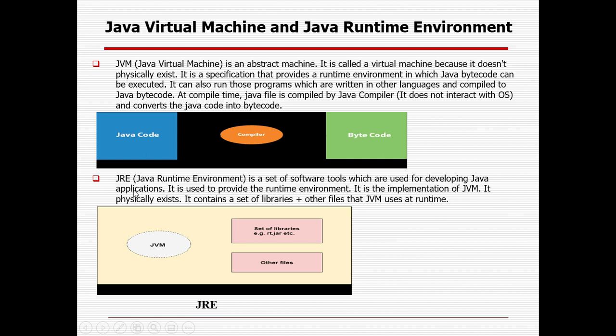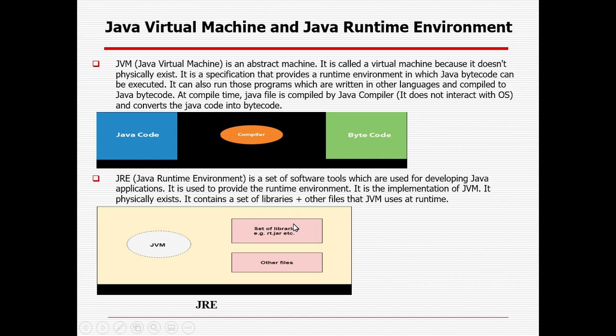Whereas the JRE, or Java runtime environment, is a set of software tools used for running Java applications. It is used to provide the runtime environment. It is the implementation of the JVM, and it physically exists. The JVM is not physical, it is a logical one, whereas the JRE physically exists. It contains the set of libraries and other files that the JVM uses at runtime.